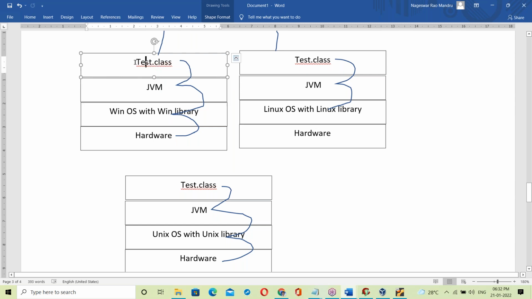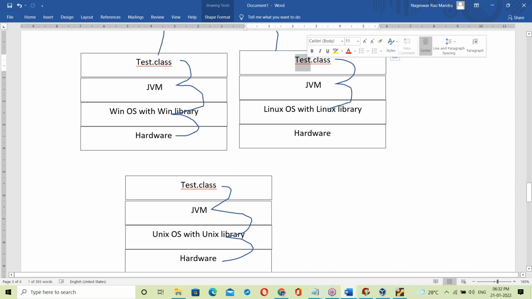See, the Test.class Java program is platform independent, right? The Test.class for a Java program is platform independent. But JVM is OS dependent.